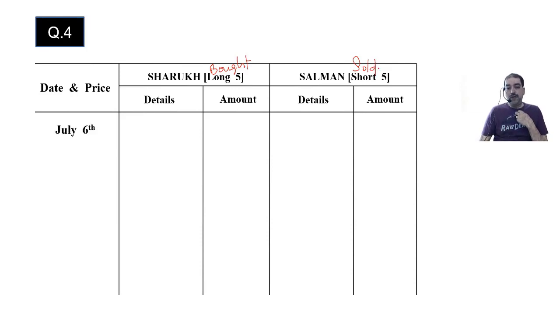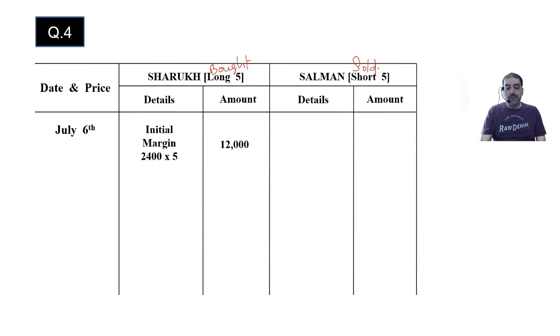July 6th, we start with. Initial margin is being deposited. Okay? Initial margin being deposited. If you go to the question, what they have said is that initial margin of the two is fixed at 2,400 per contract. Correct now? 2,400 per contract. So how many contracts are there? 5 contracts are there. So 2,400 into 5, that will give me 12,000 rupees.